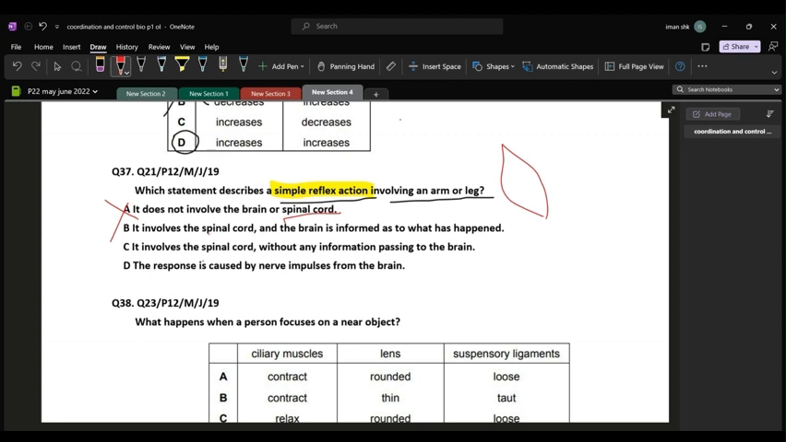B says that it involves the spinal cord and the brain is informed as to what has happened. No, because then it wouldn't be a rapid and automatic response, because the conscious part of the brain is involved. C, it involves the spinal cord without any information passing to the brain. This is our correct answer. But let's look at the last option, which says the response is caused by nerve impulses from the brain. Again, it involves the brain. So remember, there is no brain involved in the simple reflex action, only the spinal cord is.